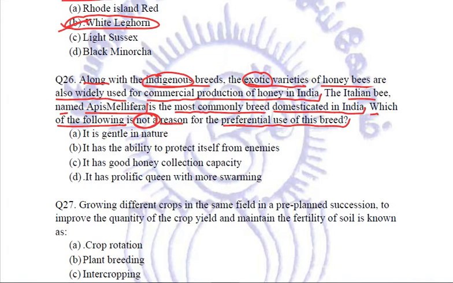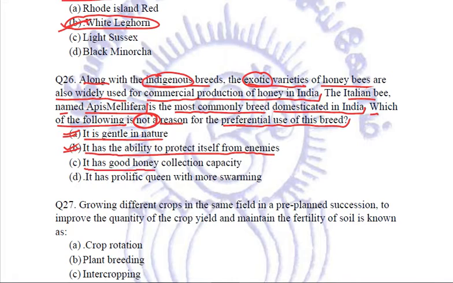Now, if you remember, this was the last topic of our chapter that we did yesterday. Why we preferred Italian bee A. mellifera, we know all the reasons, so we can take the odd one out. Among these four options, we can easily find out which of these is not a reason why we prefer A. mellifera. Number first is it is gentle in nature. Now, this is a correct statement. Italian bees are gentle. So it is one of the reasons that we prefer A. mellifera. It stings less. It has the ability to protect itself from enemies. It does have this ability.